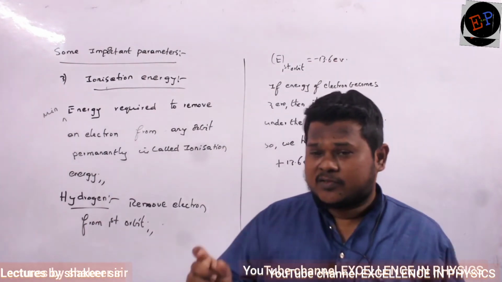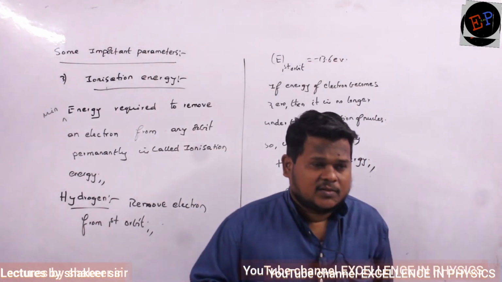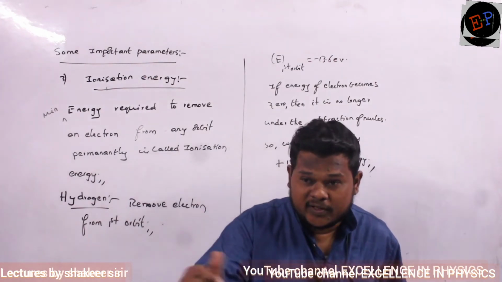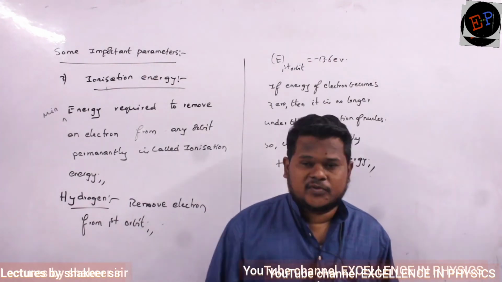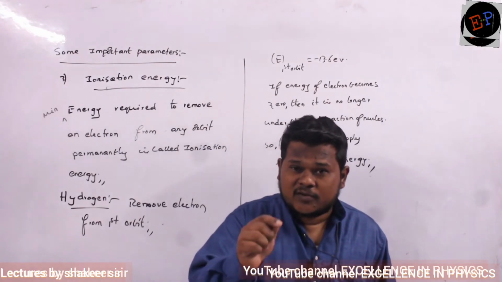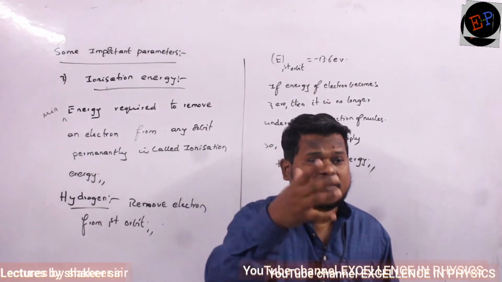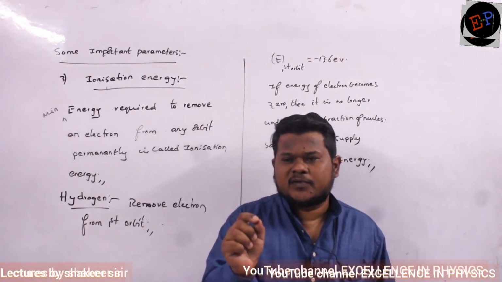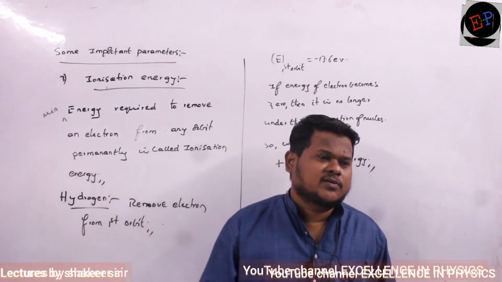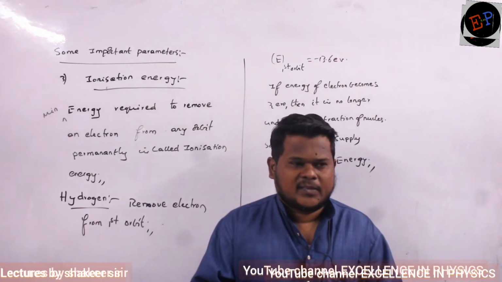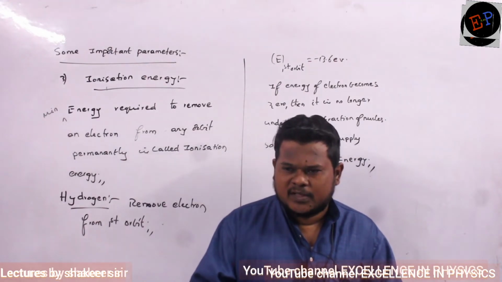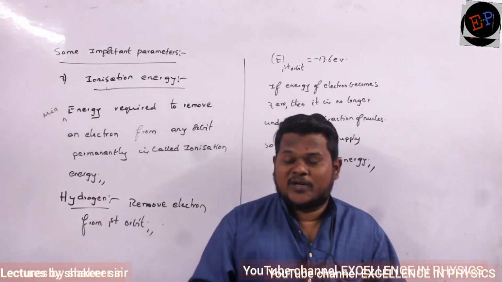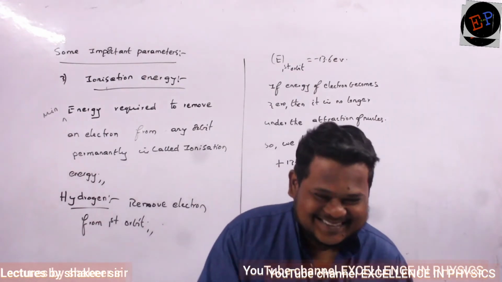For example, the electron is present in the second orbit. What is the energy of the electron in the second orbit? Minus 3.4. So to remove the electron from the second orbit, how much energy do I have to supply? Plus 3.4. Then its total energy will become 0. Then it permanently goes out of the atom. That's all. Are you able to understand? Whatever negative energy is there, if you give that much positive energy, that is enough; no extra energy is required. Okay, that's it.